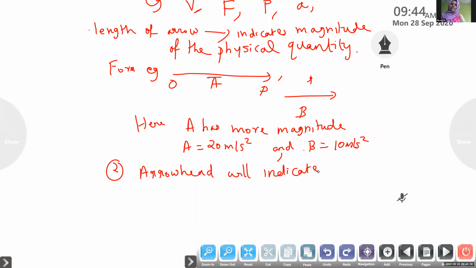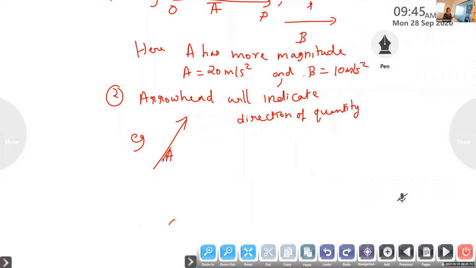Yeah. So far we have already studied magnitude. Now arrowhead will indicate what? So magnitude is already learned. So arrowhead of the vector will represent, you can guess and tell me, what will that be? Direction. Yes, very good. Arrowhead will indicate direction of the quantity. For example, vector A is moving. So vector A is represented like this. What does it mean? This arrow means the motion of the object is this way, slantingly upward. That's the meaning of it.